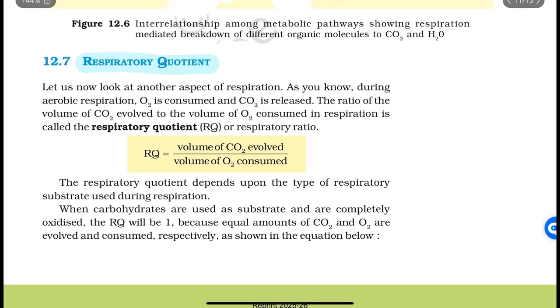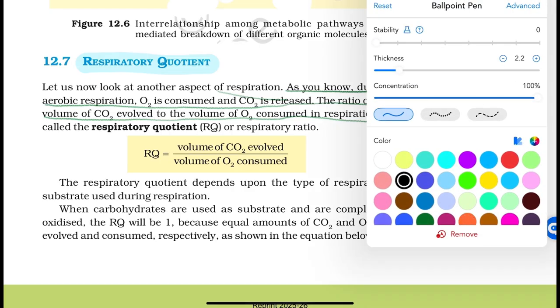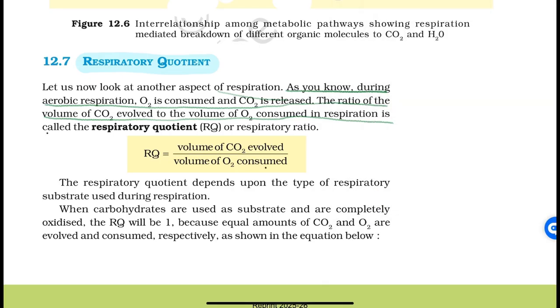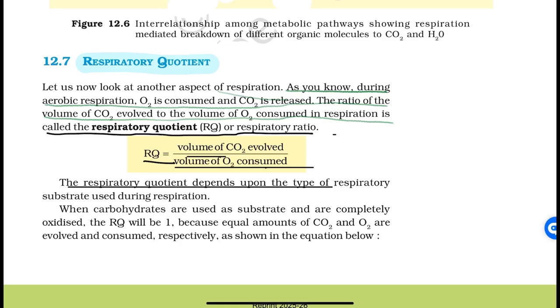Respiratory quotient. Let us now look at another aspect of respiration. As you know, during aerobic respiration, O2 is consumed and CO2 is released. The ratio of volume of CO2 evolved to the volume of O2 consumed in respiration is called the respiratory quotient, RQ, or respiratory ratio. The respiratory quotient is the volume of CO2 evolved divided by the volume of O2 consumed. The respiratory quotient depends upon the type of respiratory substrate used during respiration.